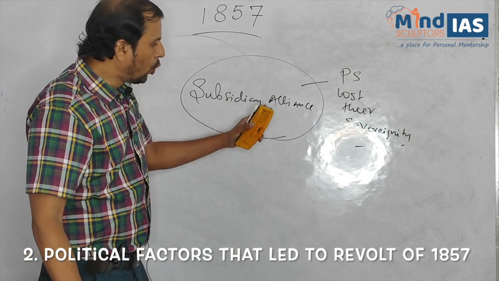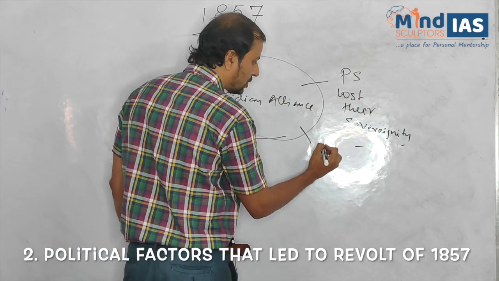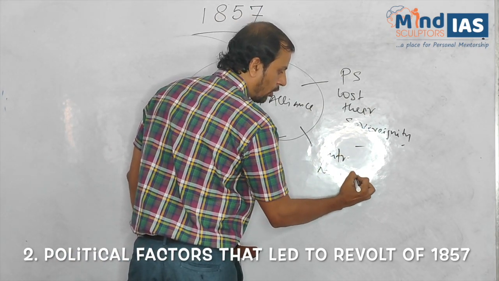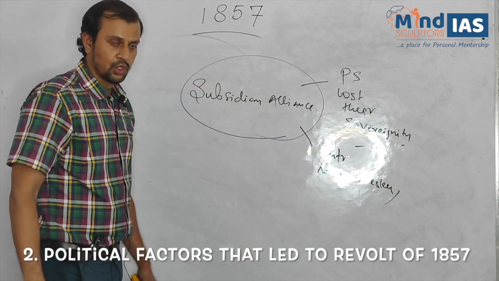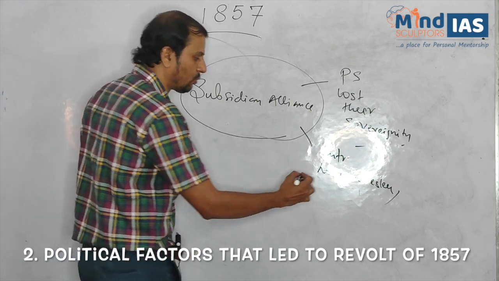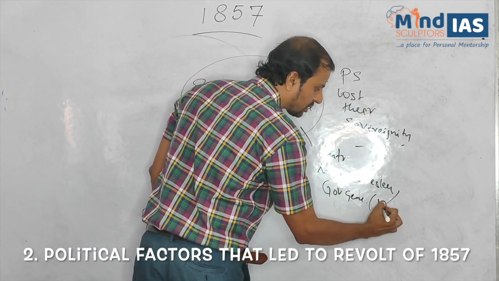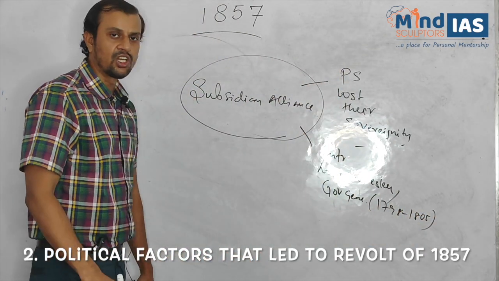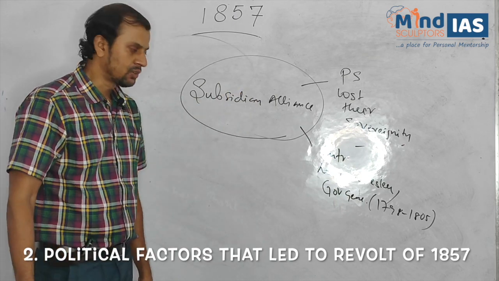Now, who introduced subsidiary alliance? Subsidiary alliance was introduced by Lord Wellesley. Who was Lord Wellesley? He was the Governor General from 1798 to 1805. Clear? What are the other features of the subsidiary alliance?